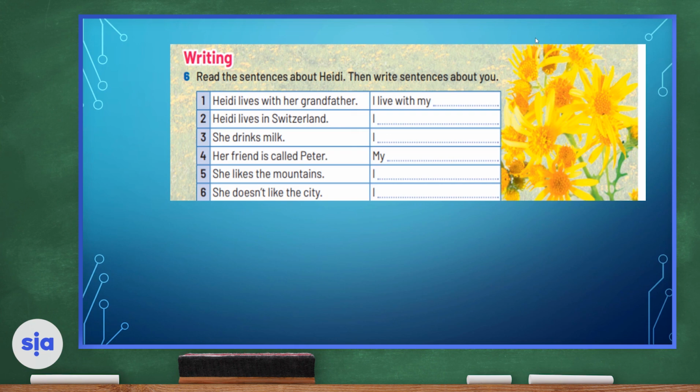Complete the sentence. What do you like to drink? Number 4, her friend is called Peter. My friend is called, and write your friend's name. She likes the mountains. I like, you can choose what natural places you like to go to. And number 6, she doesn't like the city. What don't you like?